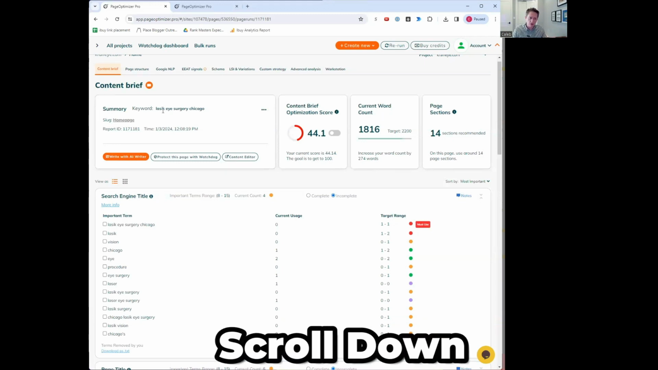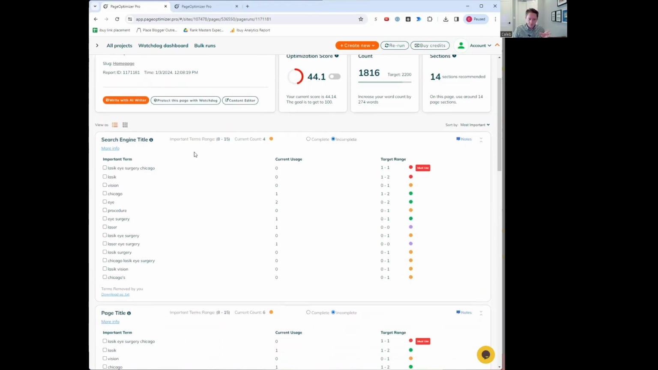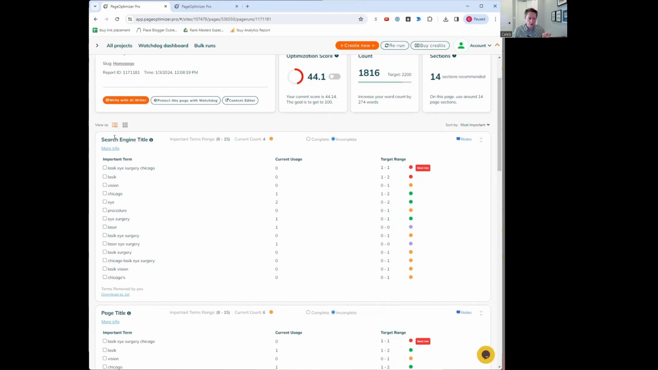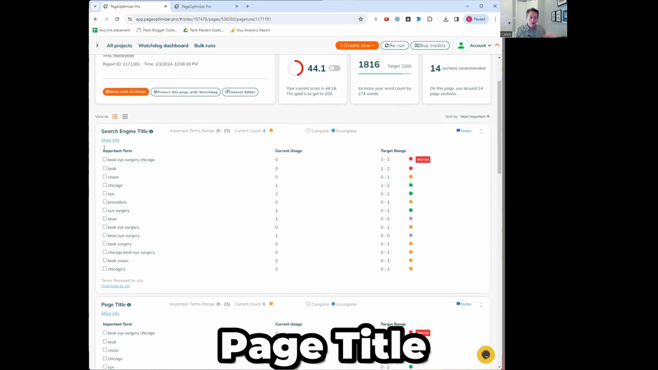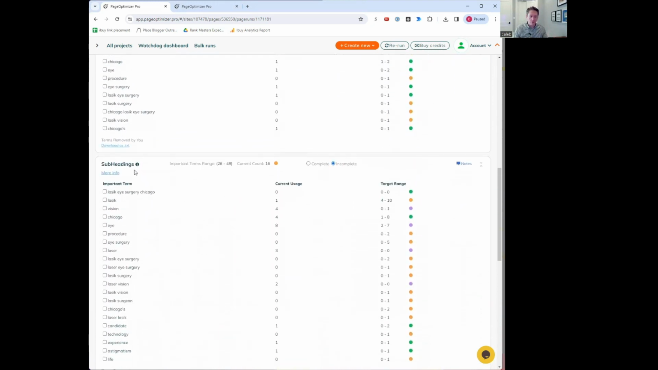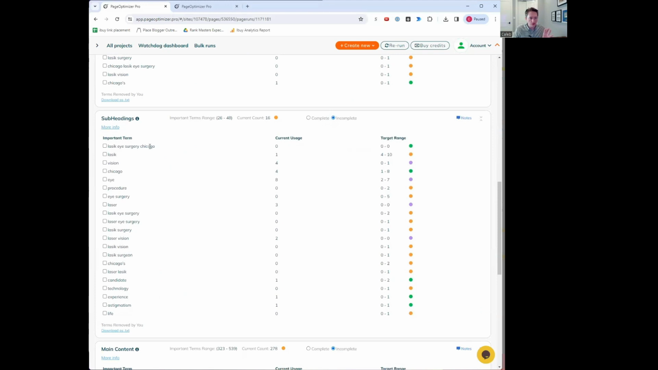So if we scroll down, Page Optimizer Pro will actually give us very specific details. So in the search engine title, it's saying that we must use LASIK eye surgery Chicago at least once, and we haven't used it at all. And then there's a variety of other important terms, and it actually gives us a target range that we should shoot for the search engine title. Same thing for page title and for subheadings. Also here, now this is kind of interesting, right? LASIK eye surgery Chicago, we're not using it and it says we should not use it in any subhead.